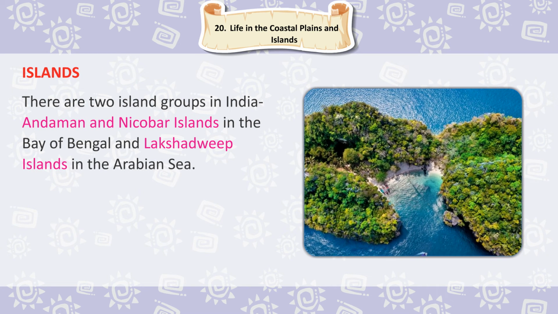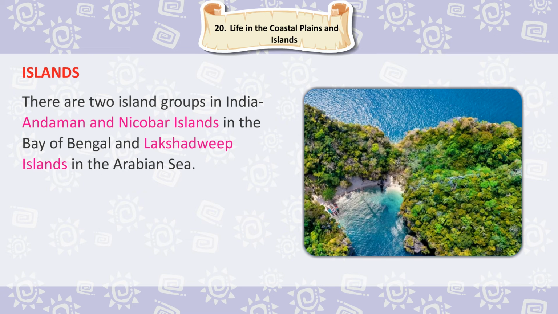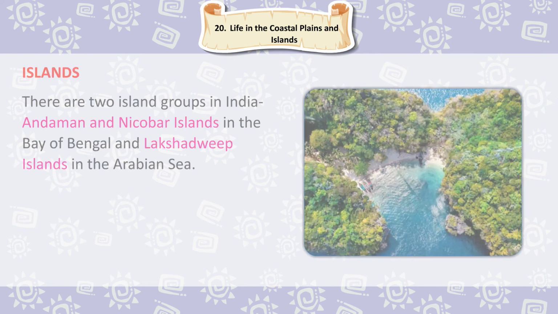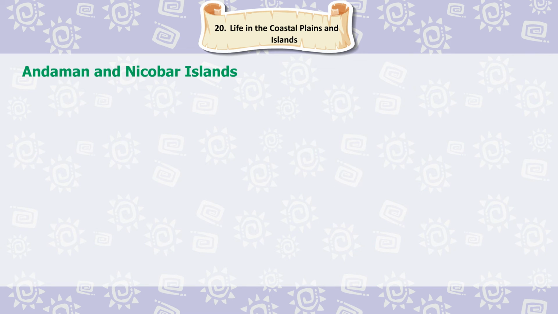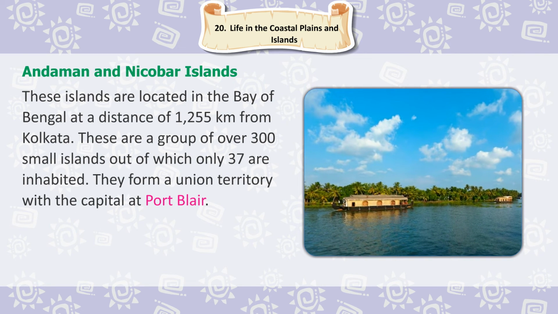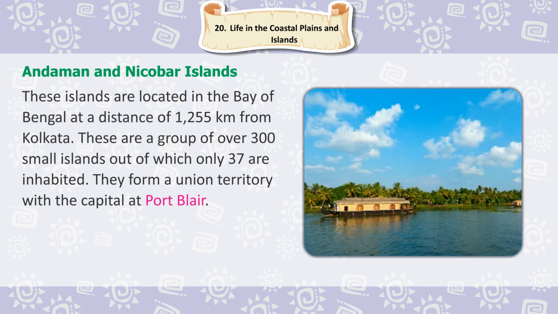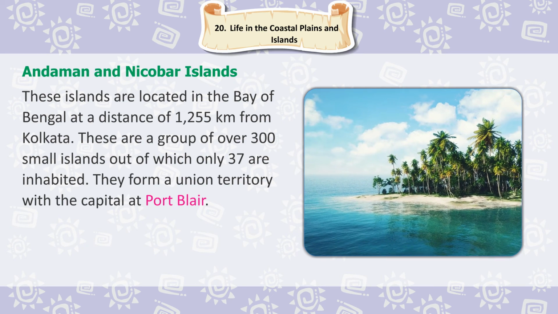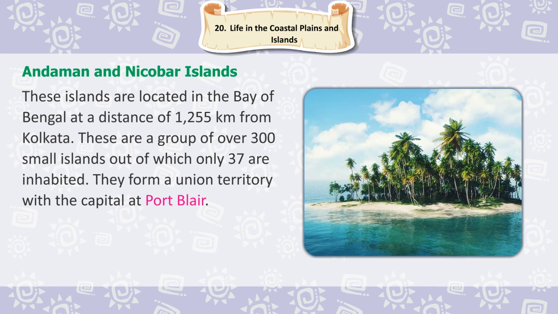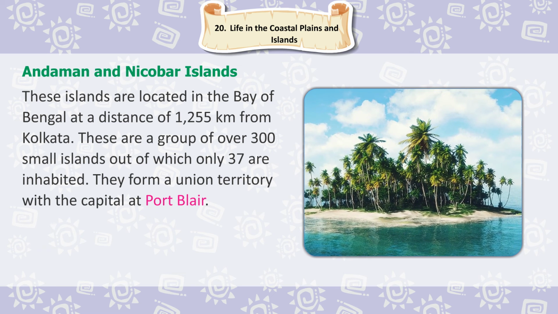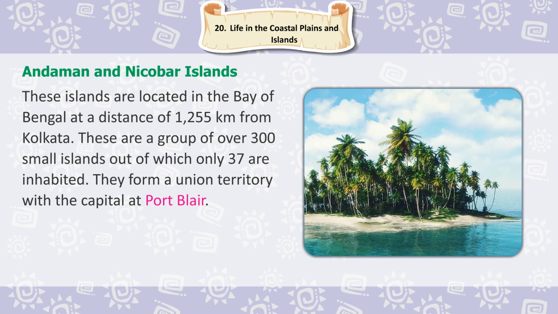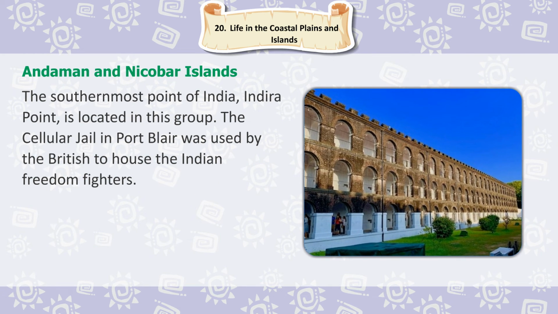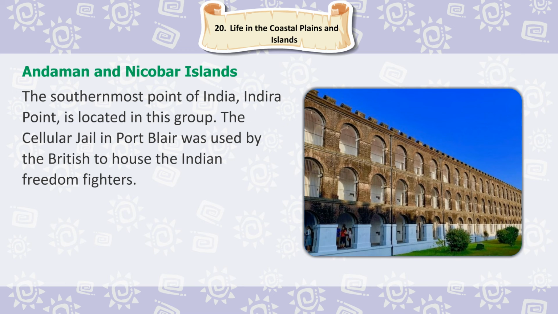Islands. There are 2 island groups in India: Andaman and Nicobar Islands in the Bay of Bengal, and Lakshadweep Islands in the Arabian Sea. Andaman and Nicobar Islands. These islands are located in the Bay of Bengal at a distance of 1,255 km from Kolkata. These are a group of over 300 small islands, out of which only 37 are inhabited. They form a union territory with the capital at Port Blair. The southernmost point of India, Indira Point, is located in this group.